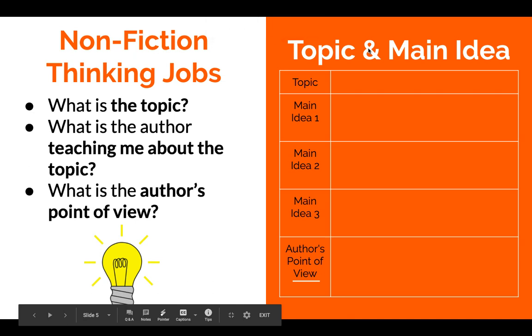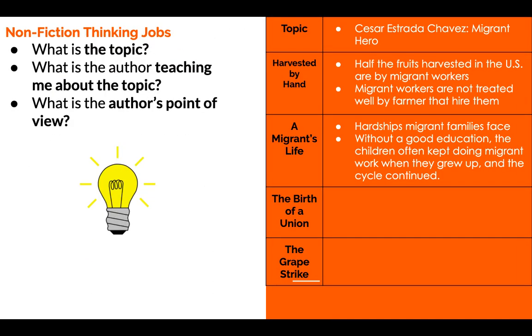Now that you've finished reading the text, I went ahead and filled out some parts. I hope I got this right. As I was finishing up the text and rereading, I was thinking about what is the topic, what is the author teaching me about the topic, and what is the author's point of view. From what we read together, we know the topic is about Cesar Estrada Chavez, who is a migrant hero.